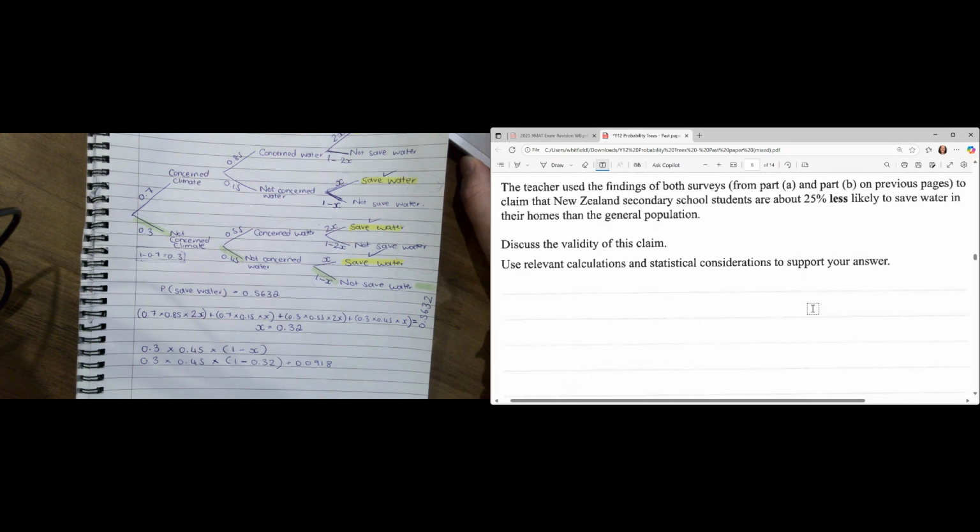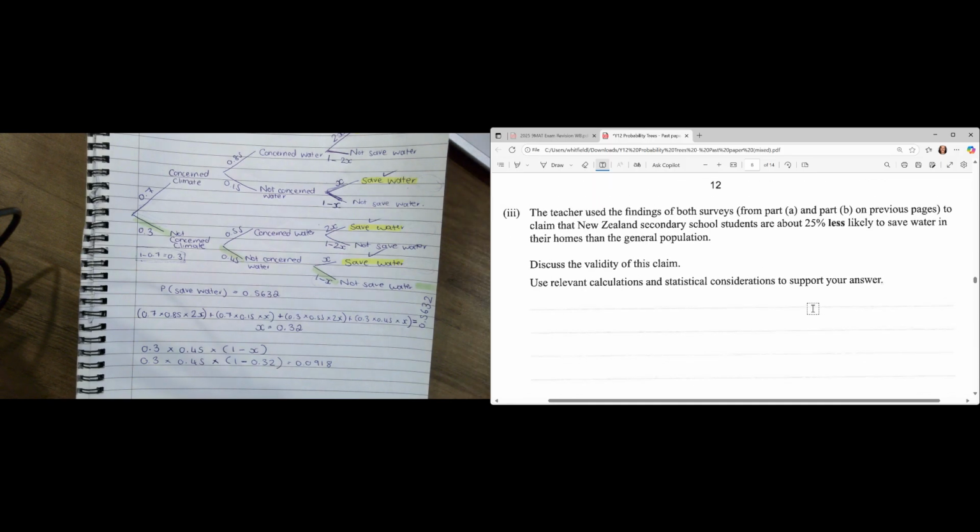Okay, now they're saying the teacher used both findings of both surveys from part A and B on the previous pages to claim. Okay, there's your little hint, claim. This is relative risk, okay? We're going to be comparing two things.